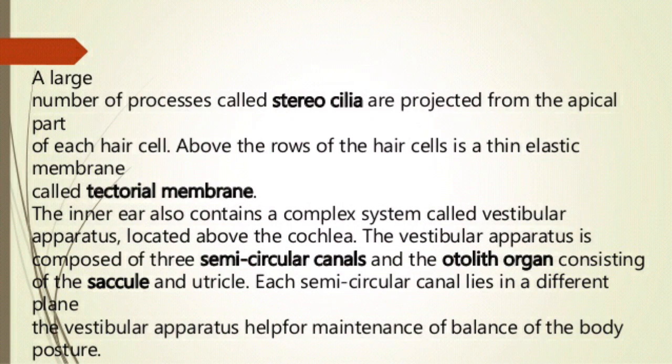So the ear performs two functions. First is to receive sound, through the phonoreceptors, and the second function is to maintain the balance of the body. So the internal ear performs both functions, hearing and balance of the body.